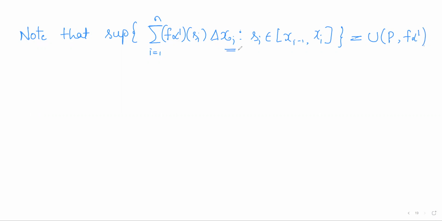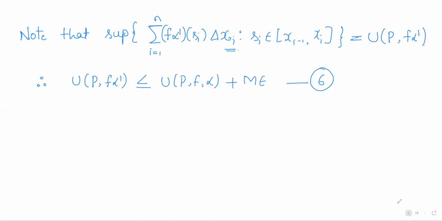As we have delta xi here, it is a Riemann sum, and since supremum is there, it is the upper Riemann sum. We can prove this as we did in the previous case. Therefore U(P, f alpha dash) is less than or equal to U(P, f, alpha) plus M epsilon.